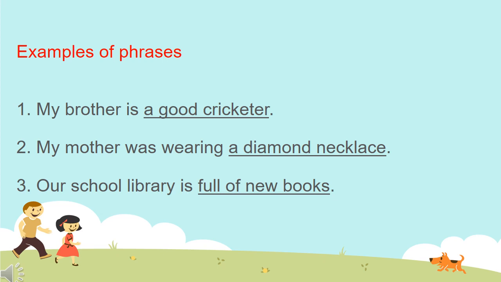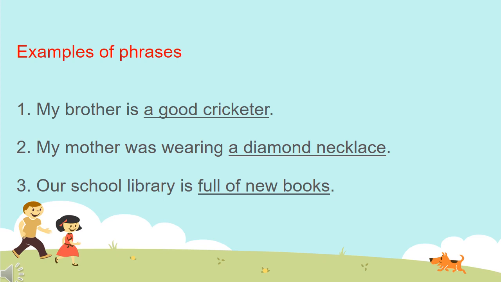Students, here are some examples of phrases to make your concept clear. The first example is, my brother is a good cricketer. So here, a good cricketer is underlined and this is a phrase. Why is this a phrase? Because this is a group of words with incomplete sense and without a subject and a predicate. And it is a part of a sentence which needs some other words to complete the sentence to give a meaning to the sentence.